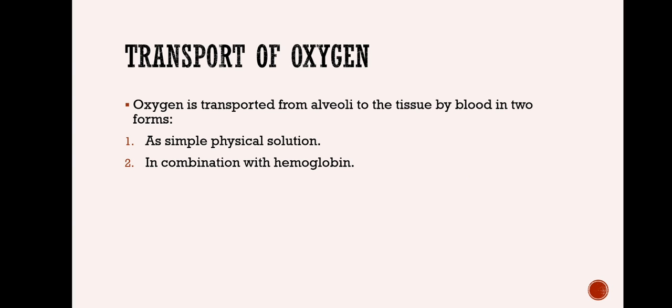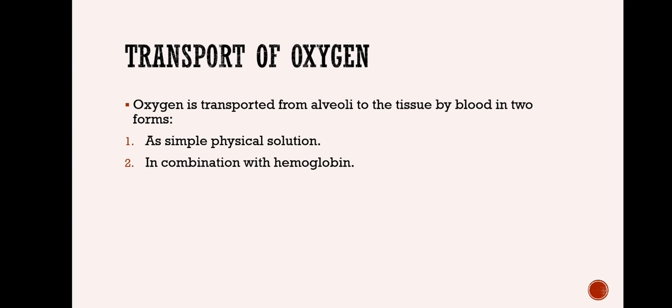Already we know that oxygen is brought from lungs to different tissues, and blood which has more partial pressure of oxygen is called oxygenated blood, and blood which has less partial pressure of oxygen is called deoxygenated blood. This oxygen is brought from lungs to the tissues through the blood by different means.